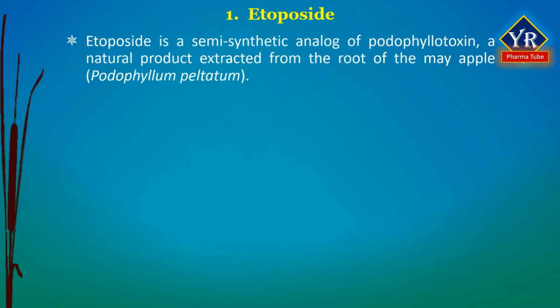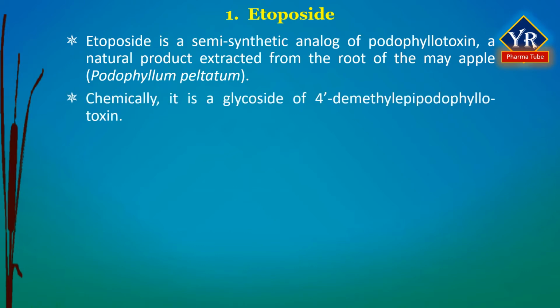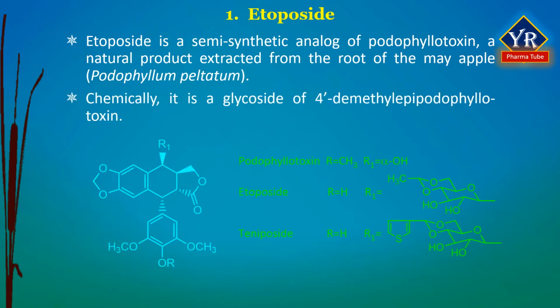Etoposide. Etoposide is a semi-synthetic analog of podophyllotoxin. This podophyllotoxin is a natural product extracted from the root of the May apple, that is Podophyllum peltatum. More specifically, it is a glycoside of 4-demethylepipodophyllotoxin with a D-glucose derivative.